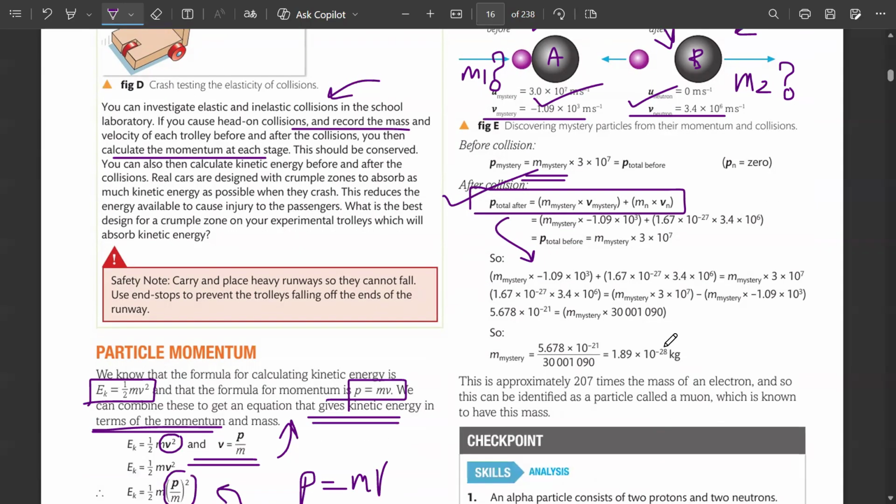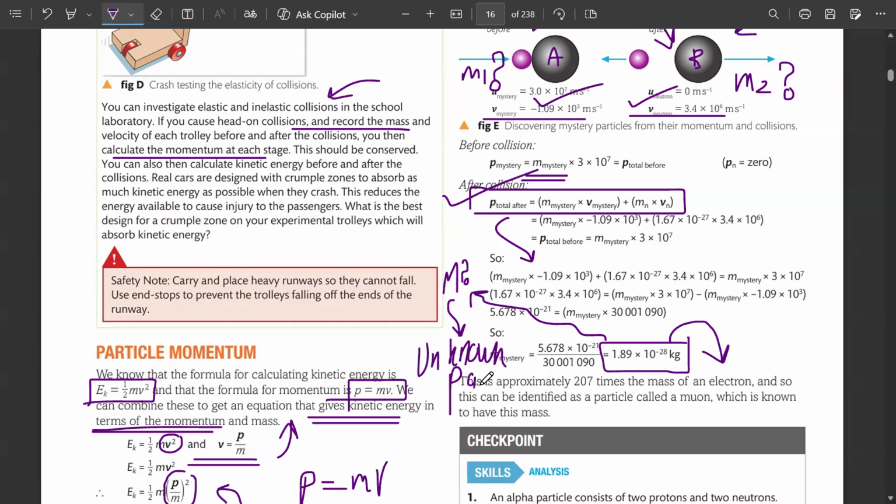So over here we can find the mystery mass as well, and that mystery mass can then be used to find the unknown. And why are we calling it mystery mass? Because over here the question is not just about finding the mass from the momentum question. The question over here is about finding the unknown particle. You have to find out the unknown particle here, and if you want to find out the unknown particle, that which was this mystery particle, for that mystery particle you have to calculate the mystery mass. So you can call it m1, okay, or whatever other values you have been given, like this one was a neutron which we already know of, that is your m2.